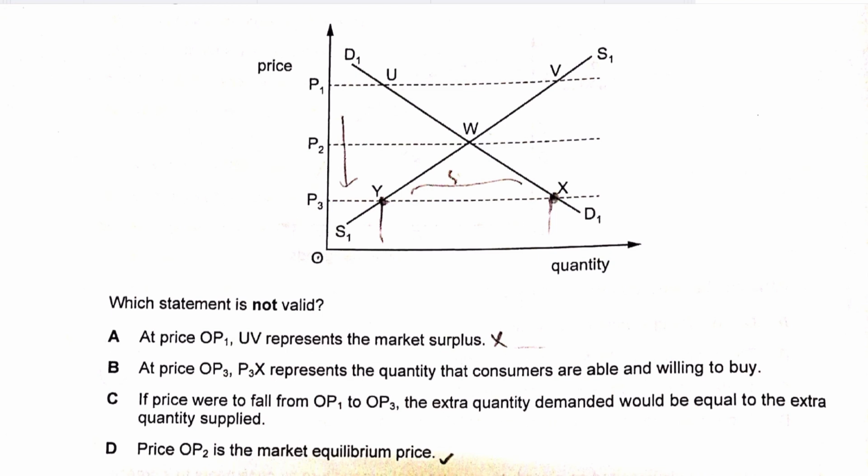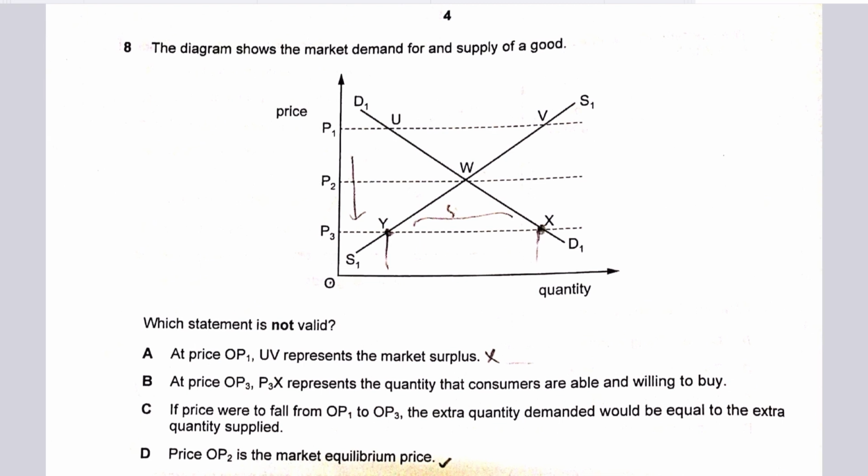Option C says if the price were to fall from OP1 to OP3, the extra quantity demanded would be equal to the extra quantity supplied. At OP1 you had a surplus, so from a surplus you would move to a shortage. The value of the surplus would be equal to the value of the shortage. But at OP1, there's no extra quantity demanded; there's extra quantity supplied. Let's say the supply is 10 while the demand is 7. So the extra quantity supplied is 3 units, which is basically the surplus.